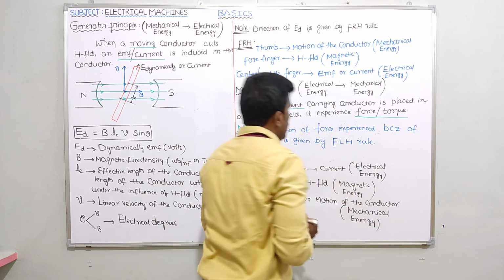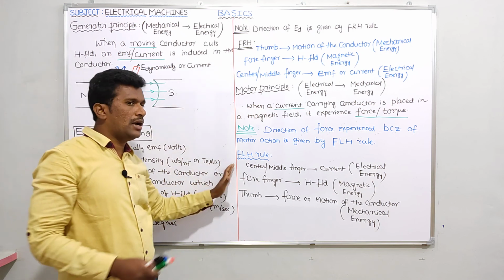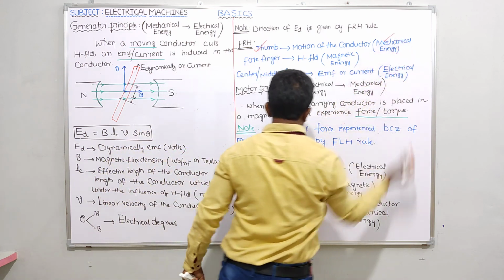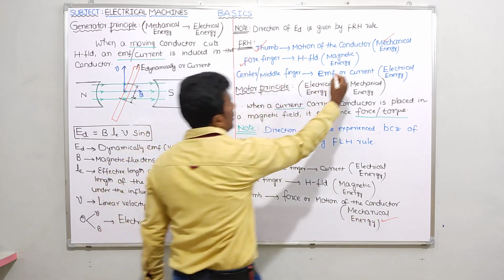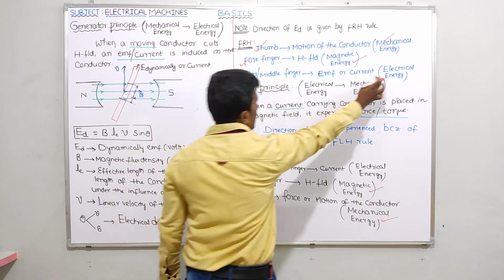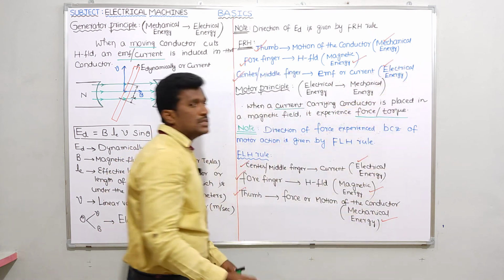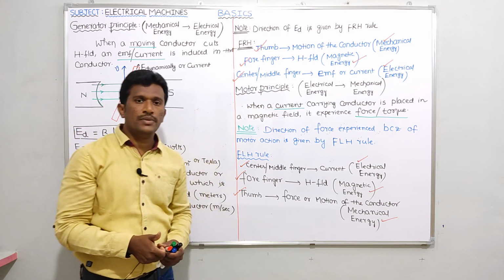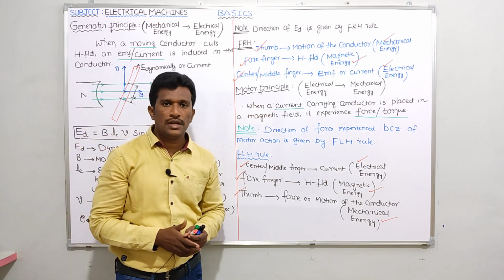Is it clear? So guys, please observe one thing: in Fleming's right hand rule or in Fleming's left hand rule, thumb means what? Mechanical energy, right? In Fleming's left hand rule also, thumb means mechanical energy. Forefinger, magnetic energy. Center finger, electrical energy. Here also center finger, electrical energy. Is it clear? So in both rules, thumb means mechanical energy, forefinger means magnetic energy, center finger or middle finger means electrical energy. Is it clear? Okay, thank you.